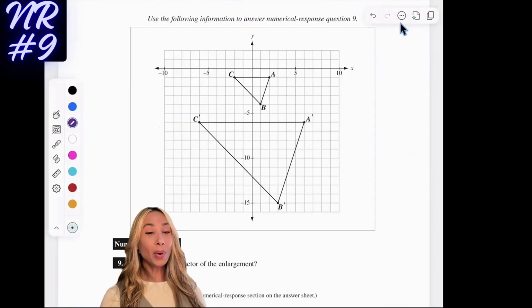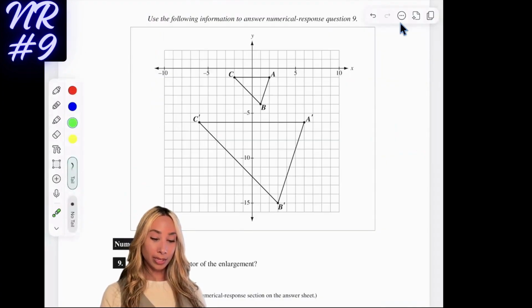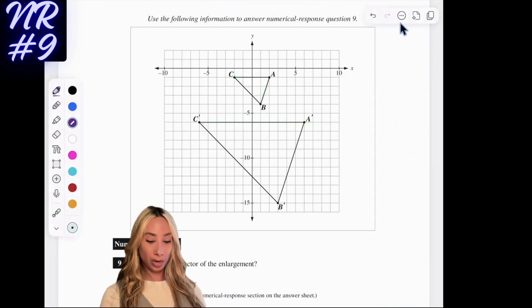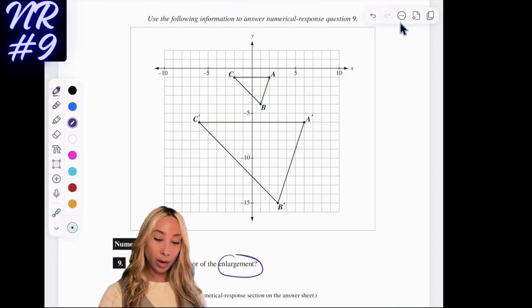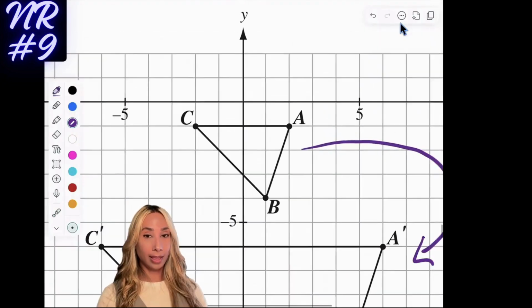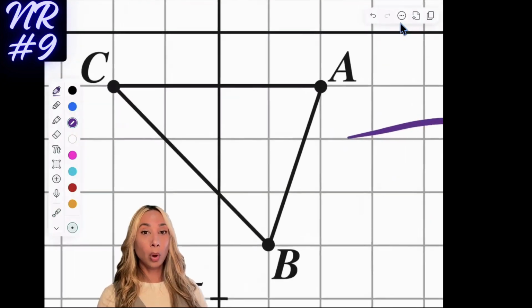Okay, so we want to know what is the scale factor of this enlargement. So they gave us an image. They said, here's the original and here's the enlargement. So we know no matter what, based on the word enlargement, we are going from the smaller image and we're blowing it up. Essentially, we're starting off with like this tiny image here and we're blowing it up.